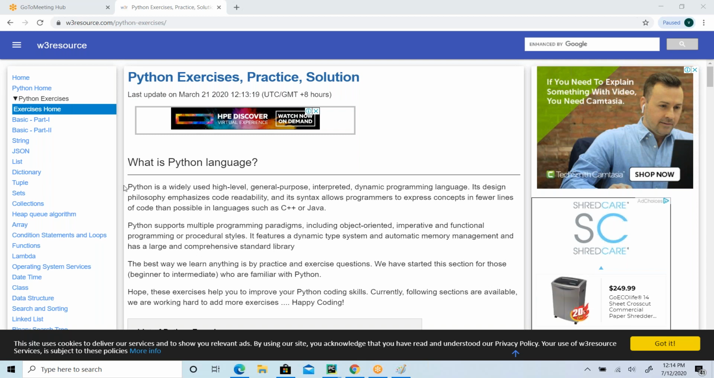So for Python, this is the best website. W3resource, not W3Schools. You can practice all the things: dictionary examples, list examples, sets examples. Suppose I want to do list examples.